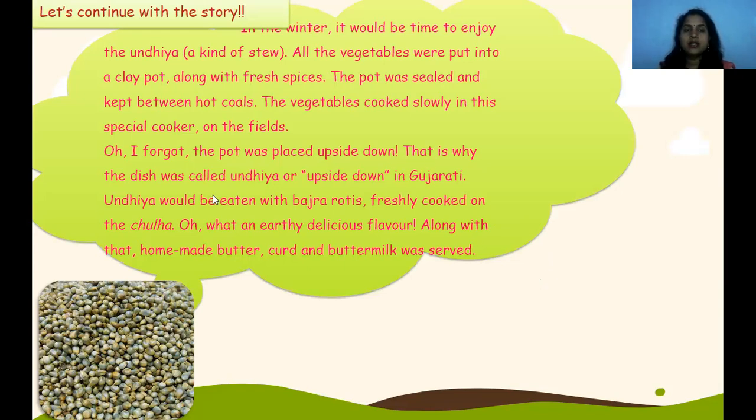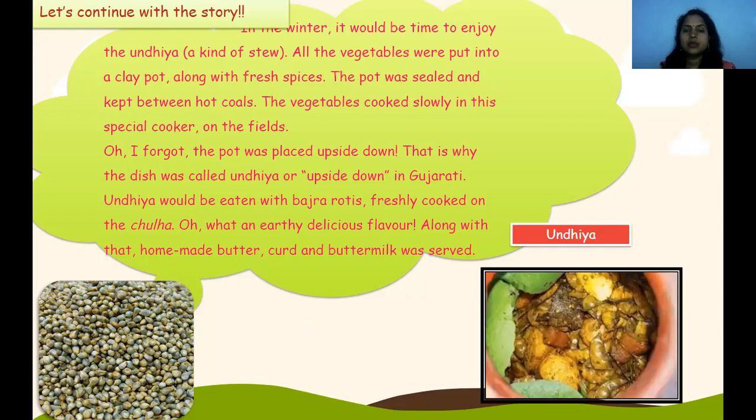That is why the dish was called undiya, meaning upside down. In Gujarat, undiya would be eaten with bajra rotis freshly cooked on the chula. Along with that, homemade butter, curd and buttermilk were also served. So this is undiya. Wow, so nice.